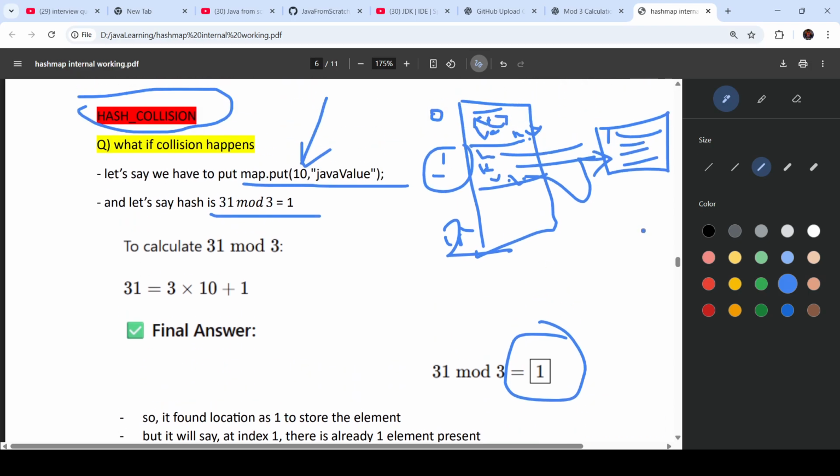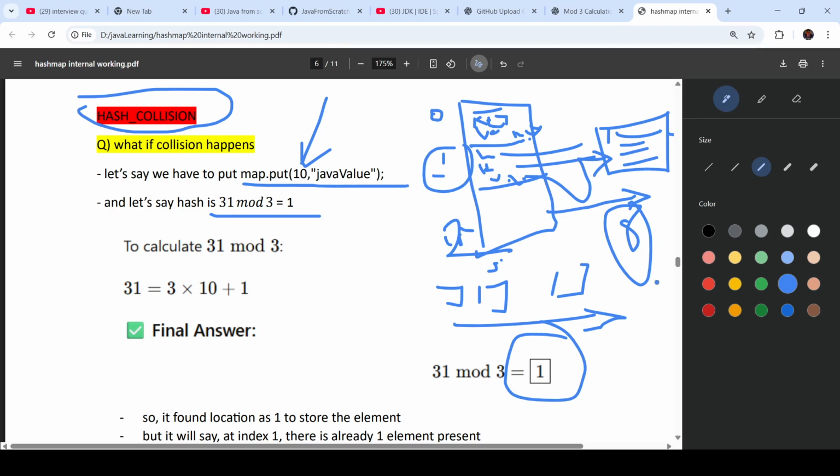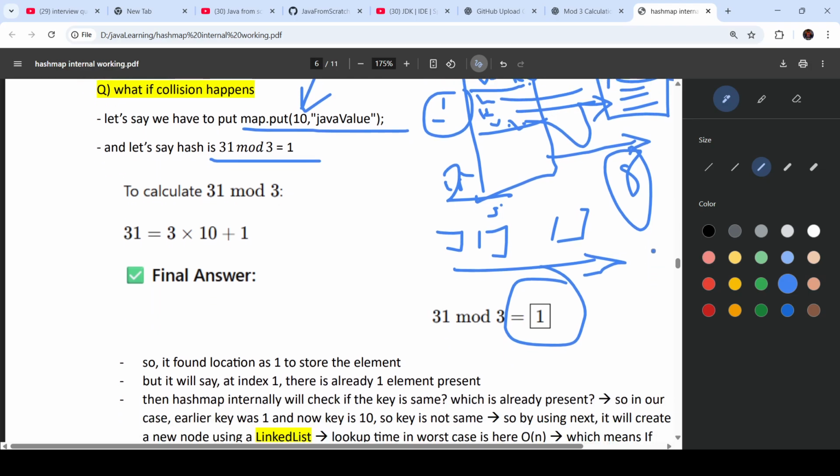Initially it is using a linked list, but from Java 8, again one list came, again one list constructed, again list constructed. If we try to search for element 5, then all this list it needs to traverse, right? So the performance gets degraded. That's why from Java 8 it is using red black tree for searching. Whenever the size of this node list reaches 8, and as soon as we try to put the ninth node, it will convert this one to tree.